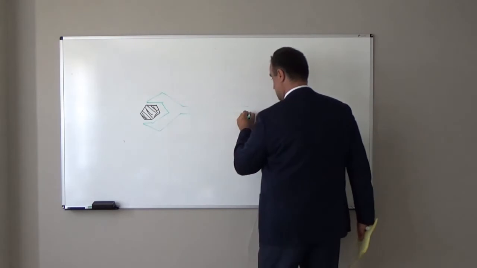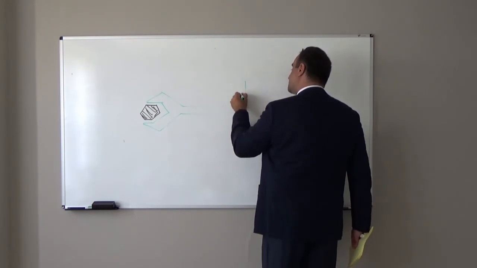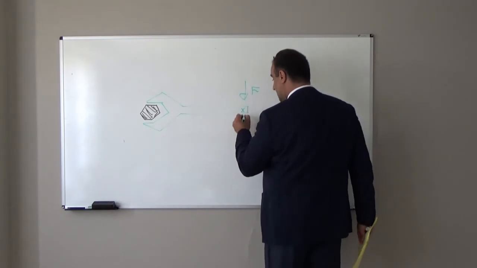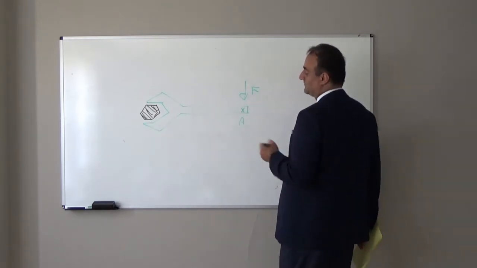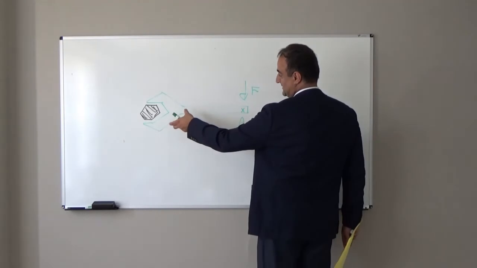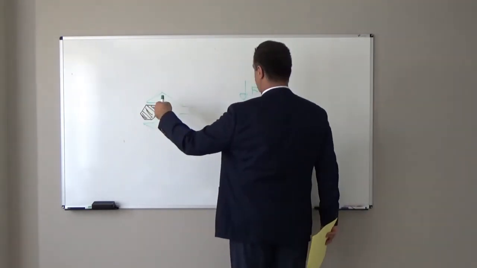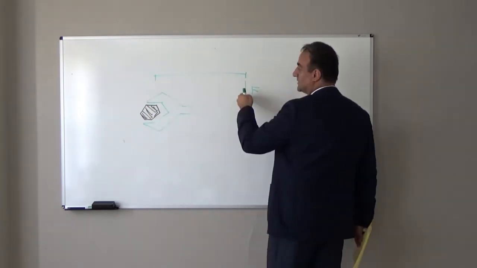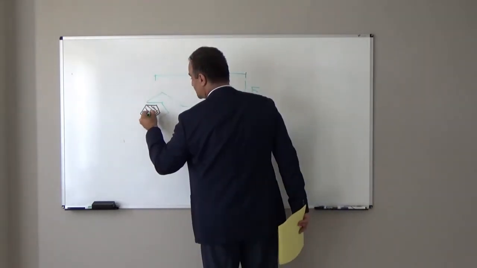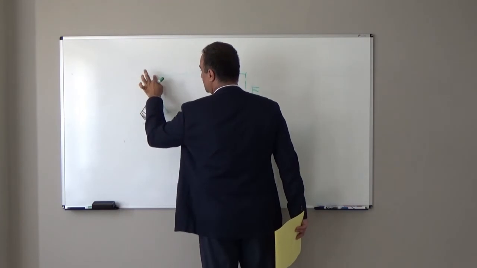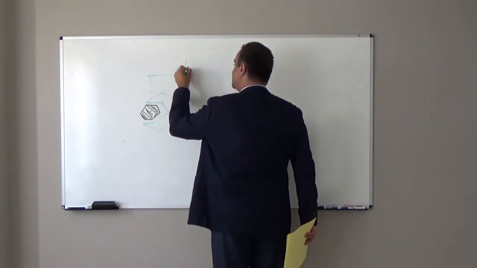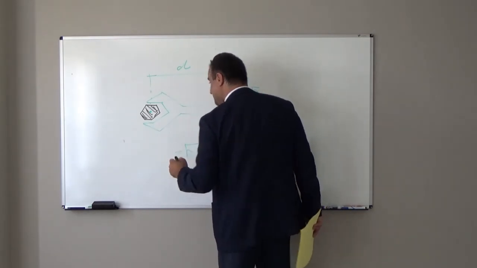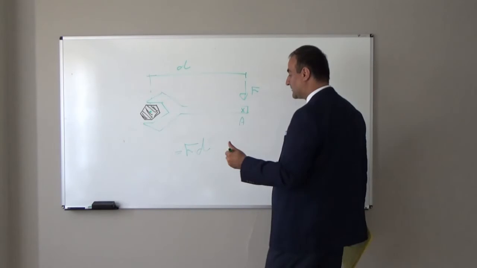Here, if I apply force F at point A to the wrench, what will happen? This wrench wants to rotate this bolt. How does it want to rotate? Force times the distance up to the centroid of this bolt. If I show the distance with D, force times D is the tendency to rotate that bolt.